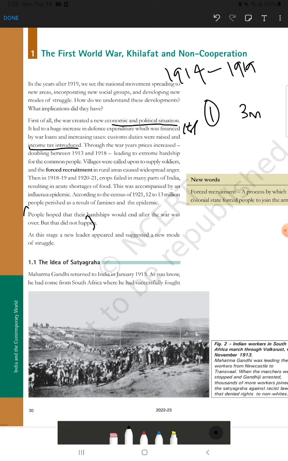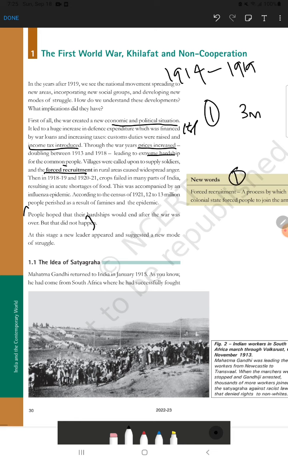Second thing, at the time of war periods or war years, the price of the regular use things became doubled. So it created an extreme hardship for the common people, and that has always proved that common people face lots of difficulties at the time of war, at the time of emergencies and all. Then the third point you have to write about is forced recruitment. This one will be a so-called one mark question for you.